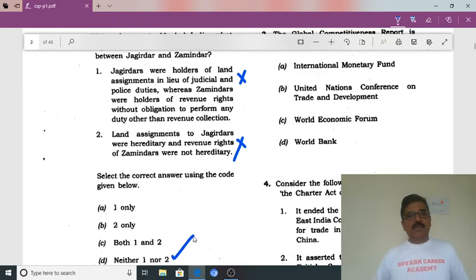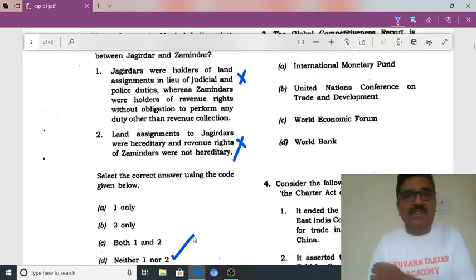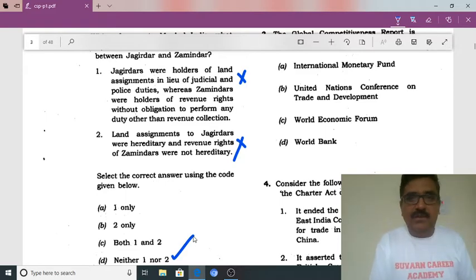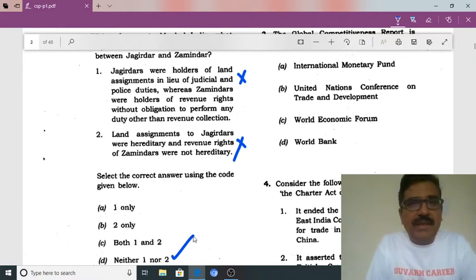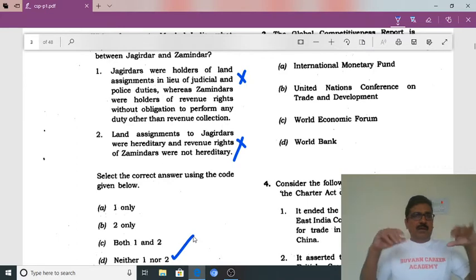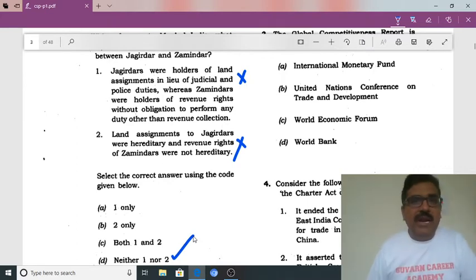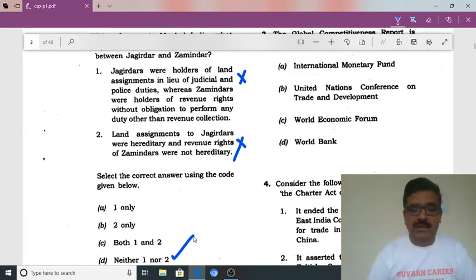See friends, this is explained in the NCERT book. I think in the 7th standard NCERT book, it is clearly mentioned. So Jagirdars were taking care of the police duties, law and order in the village, etc. Whereas the Zamindars were taking care of the revenue, and Jagirdars were replaced, and that was not hereditary, whereas the Zamindars had hereditary rights. Okay, so we will move to the next question.